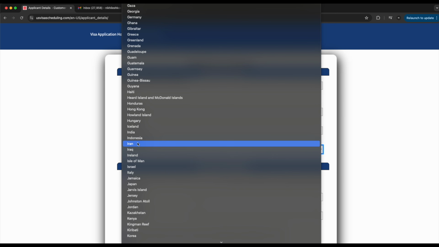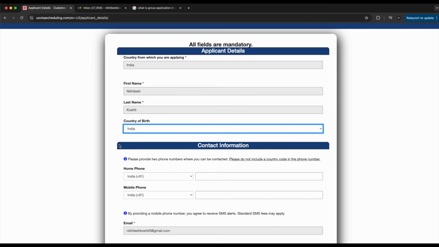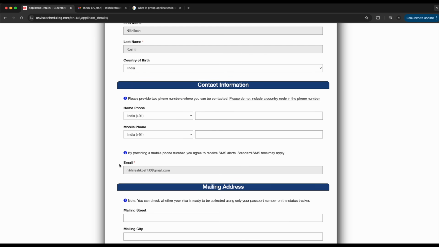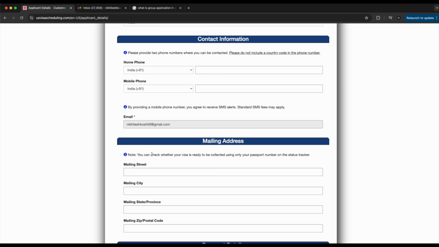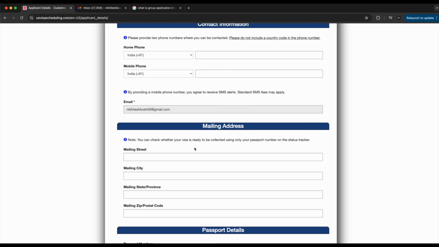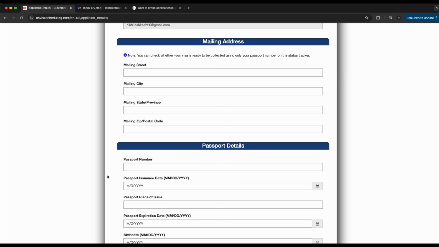In my case it is India, and our contact information as well. You need to mention mobile number, phone number, and after that the mailing address. You can check whether your visa is ready to be collected using only your passport number on the status tracker. So this would be your mailing address, like your parents' address basically, and passport number.